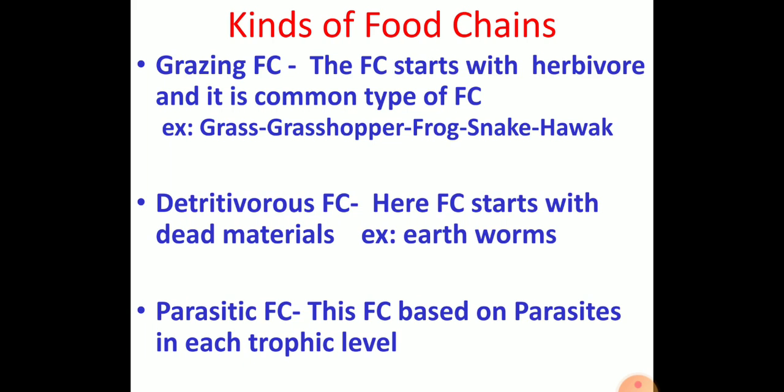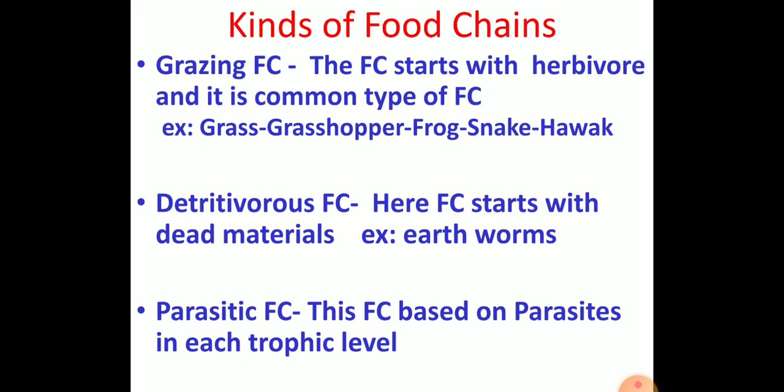One is the grazing food chain, another is the detritus food chain, and the third is the parasitic food chain. So what is a grazing food chain? The food chain starts with the herbivores, and it is a common type of food chain. If you take any grassland, grass is the basic producer, and the grass is eaten by the herbivores, and later these herbivores are eaten by carnivores.